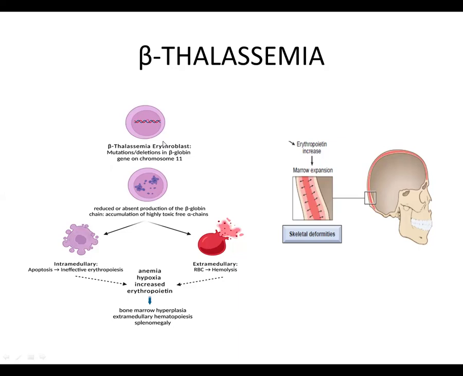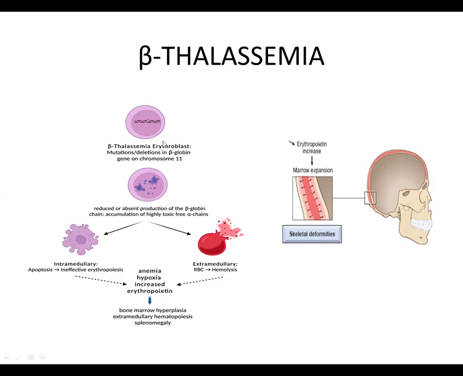Also, in the RBCs that are present in the peripheral circulation, when alpha chains precipitate, they lead to membrane damage and hemolysis. So, because of ineffective erythropoiesis and because of hemolysis, there is anemia, which results in hypoxia and compensatory increase in erythropoietin.